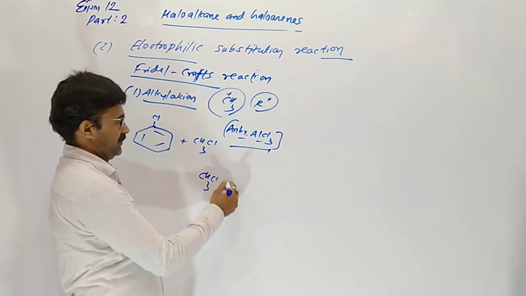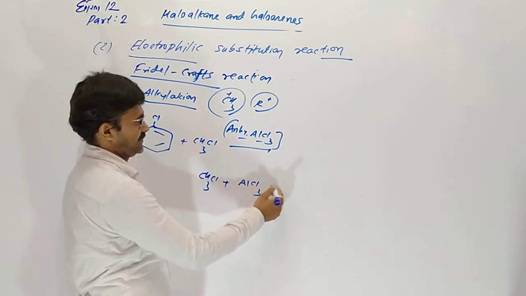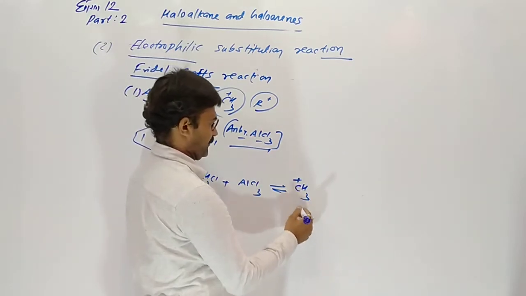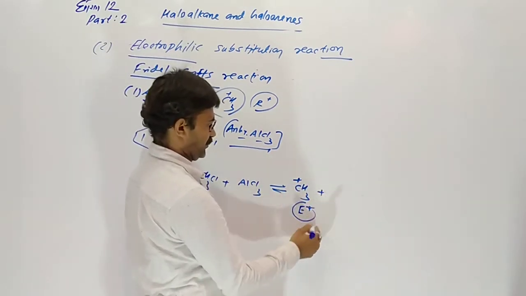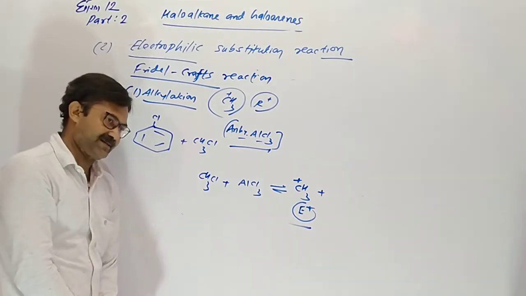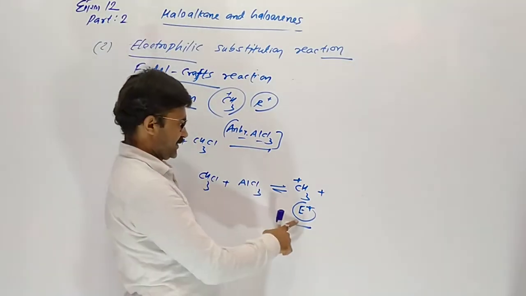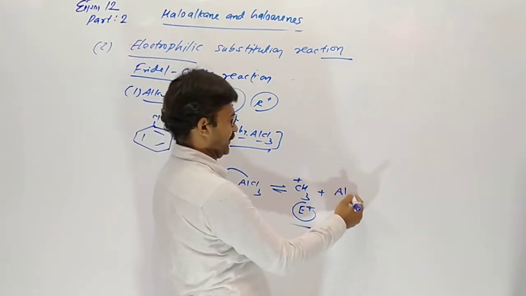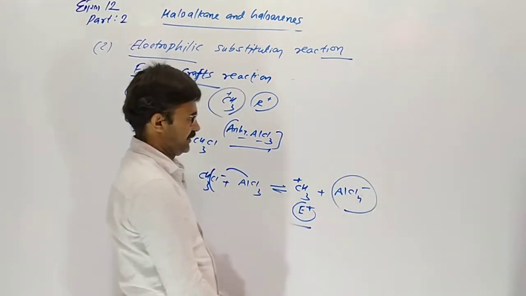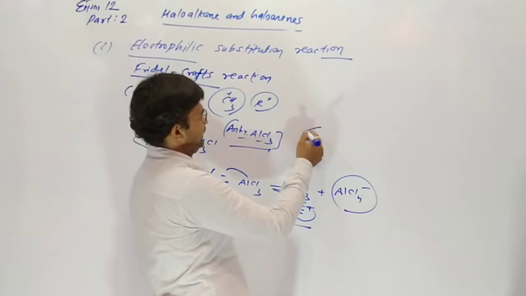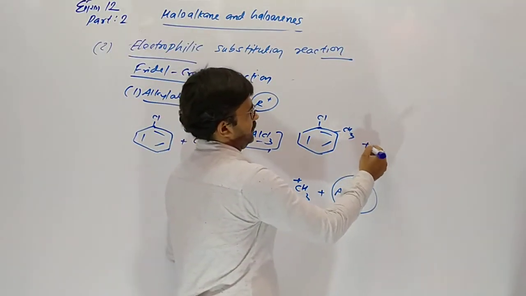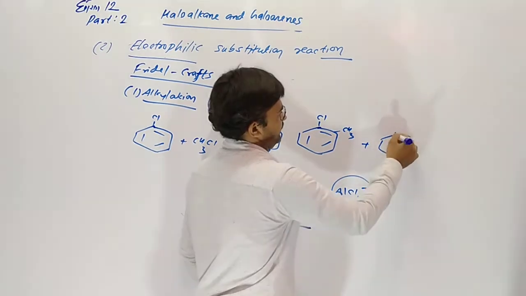Here chloromethane first reacts with AlCl3. So it gives an electrophilic species, positively charged methyl. Chloride combines here temporarily as AlCl4 minus. Our positive charge species attacks on chlorobenzene on ortho and para position.